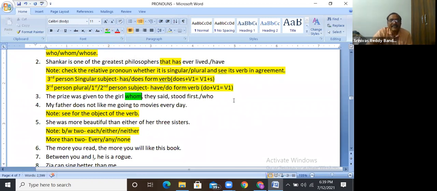Generally, when we try to understand native speakers' English, we commit mistakes like this only. They said is not the main part of the sentence. The prize was given to the girl who stood first. The girl who stood first. Right. Next one. Other guys, try. Next one. My father does not like me going to movies yesterday. My father does not like me going to movies every day.